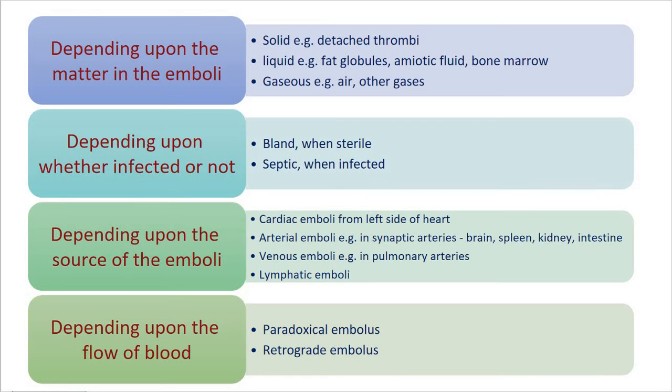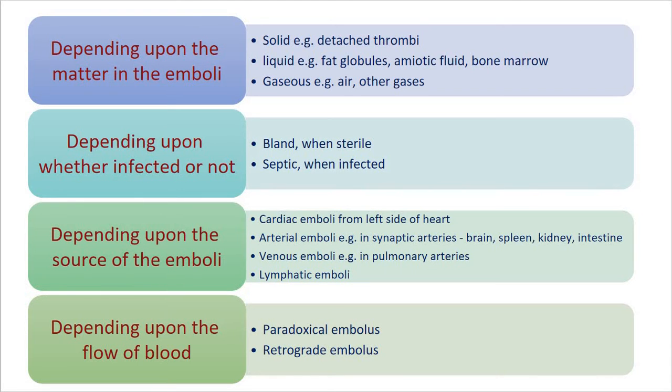Another example is the metastatic, meaning widely spreading metastatic deposits in the spine from carcinoma of the prostate, cancer of the prostate which gets spread. So this is regarding the retrograde embolus.